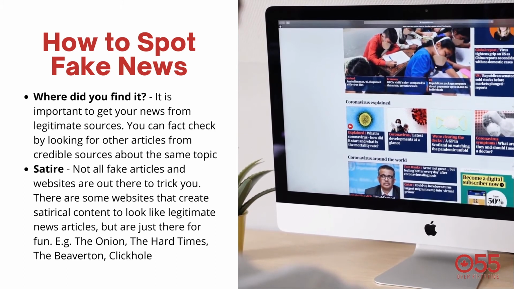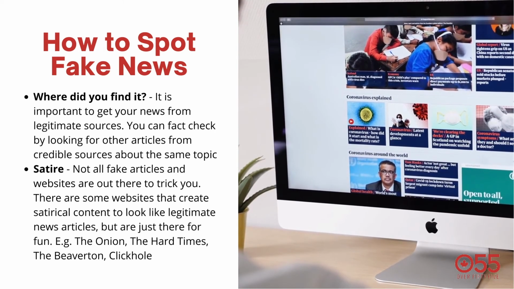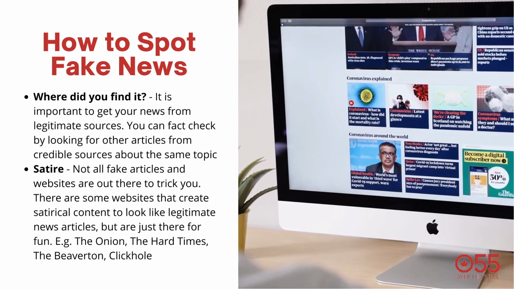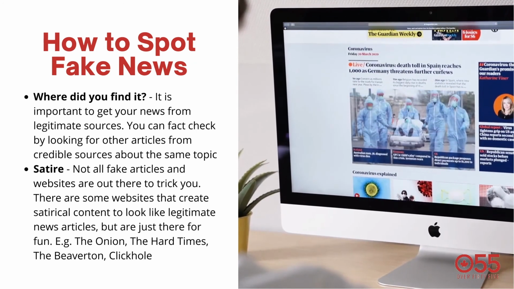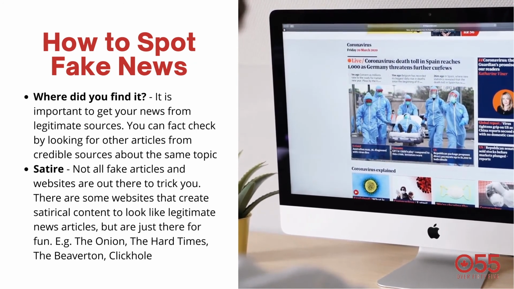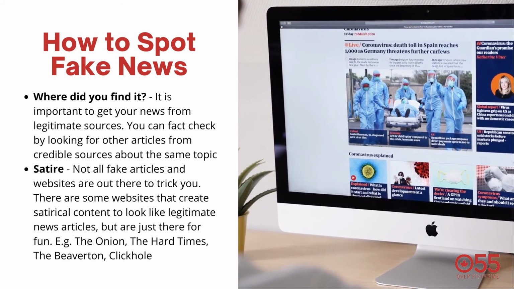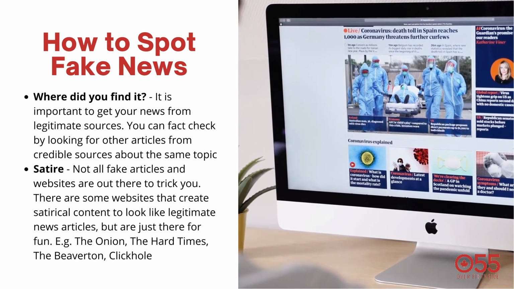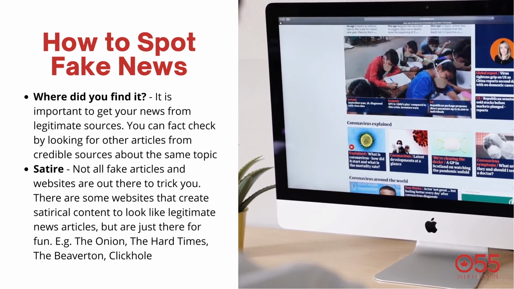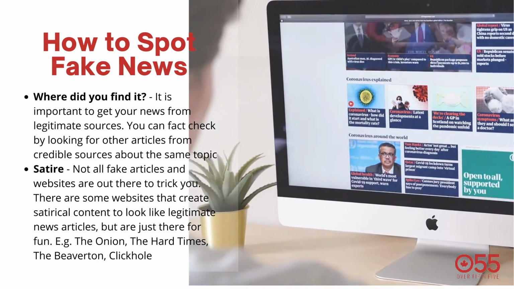Satire. Not all fake articles and websites are out there to trick you. There are some websites that create satirical content to look like legitimate news articles, but are just there for fun. For example, The Onion, The Hard Times, The Beaverton, Clickhole.